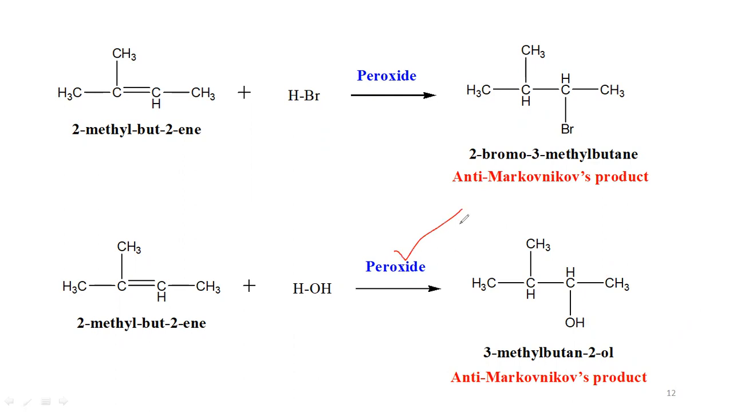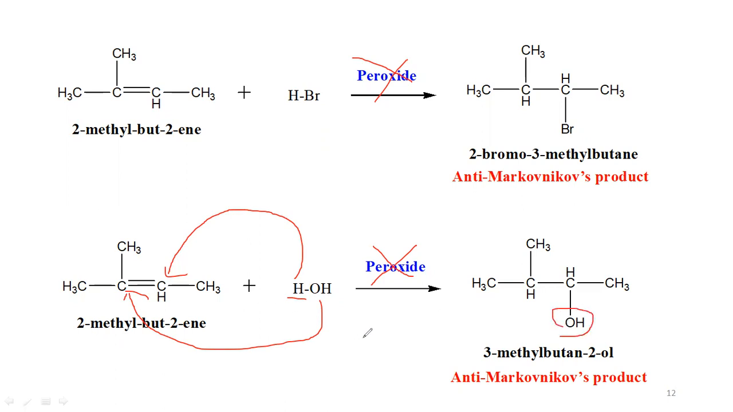This is anti-Markovnikov's rule. And you can remember that in the same reaction, if there is no peroxide, then it follows Markovnikov's rule. That means just the opposite. In Markovnikov's rule, hydrogen goes onto the double bonded carbon atom which has more hydrogens, and the hydroxy group goes onto the other double bonded carbon atom. Those two are just opposite. So that is anti-Markovnikov's rule.